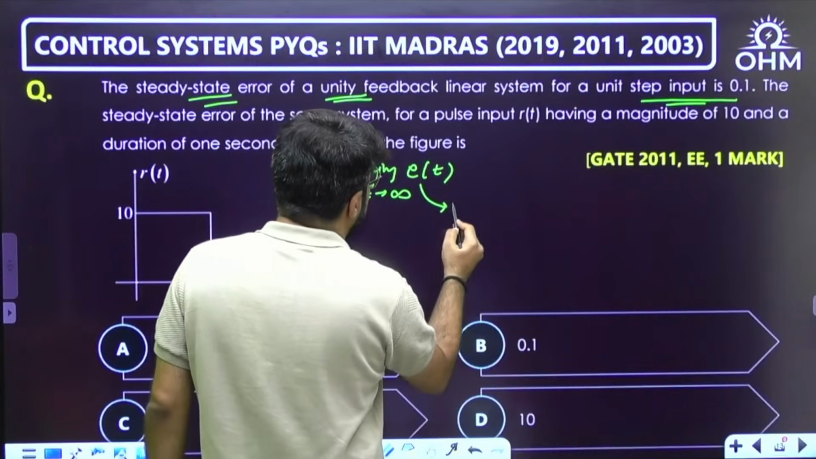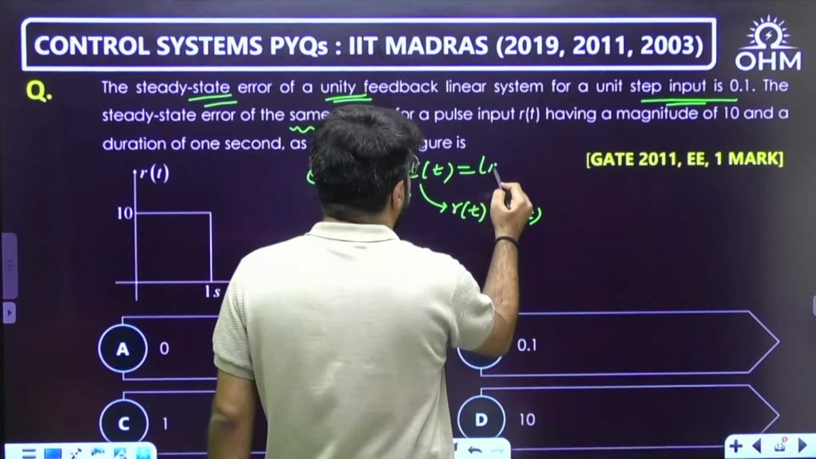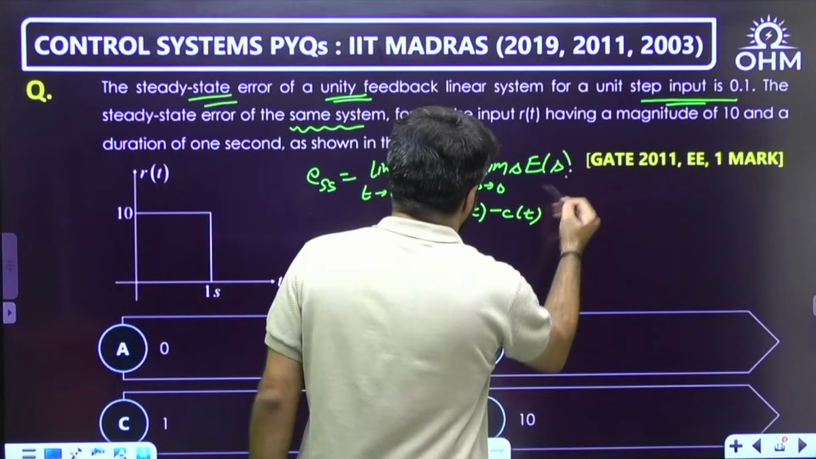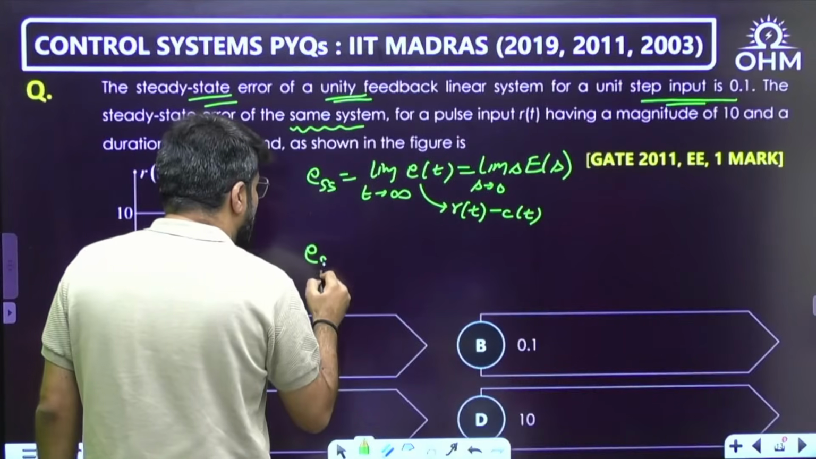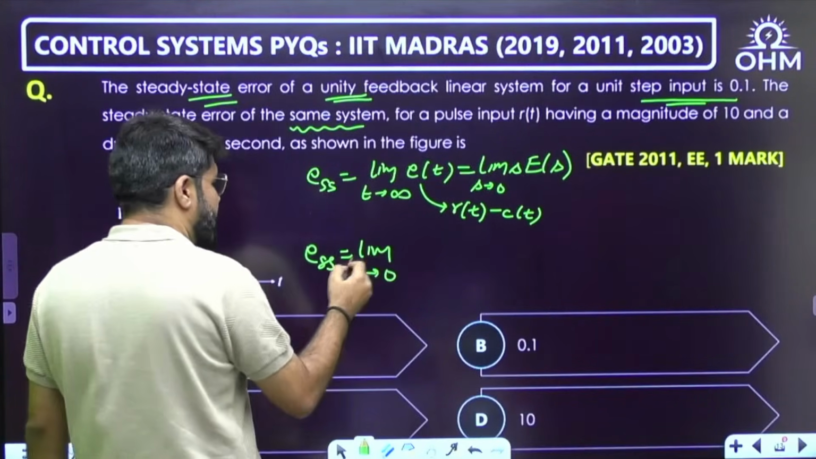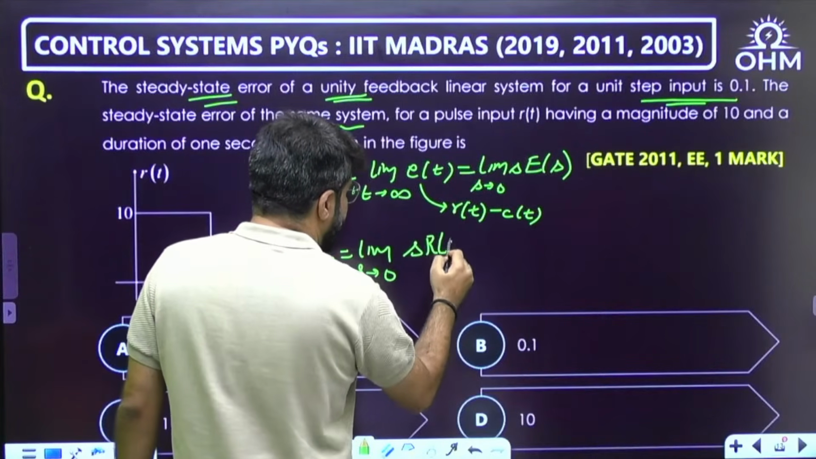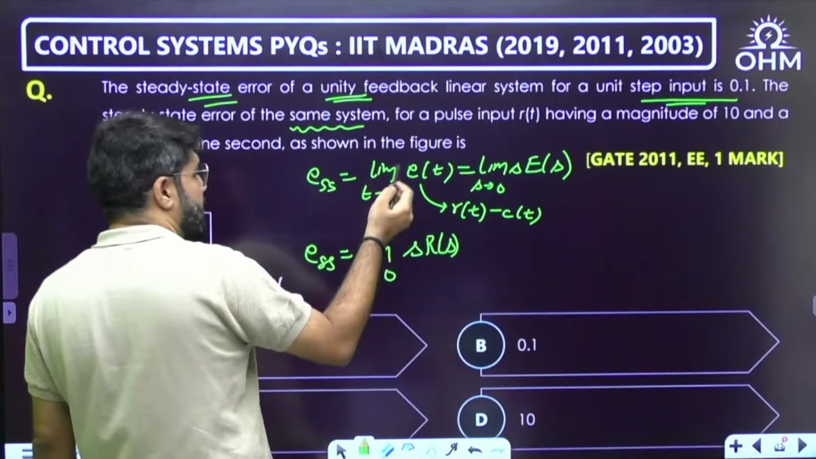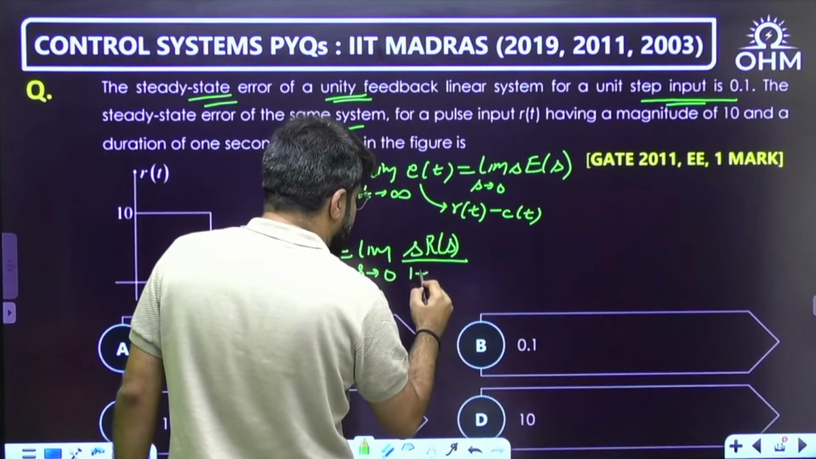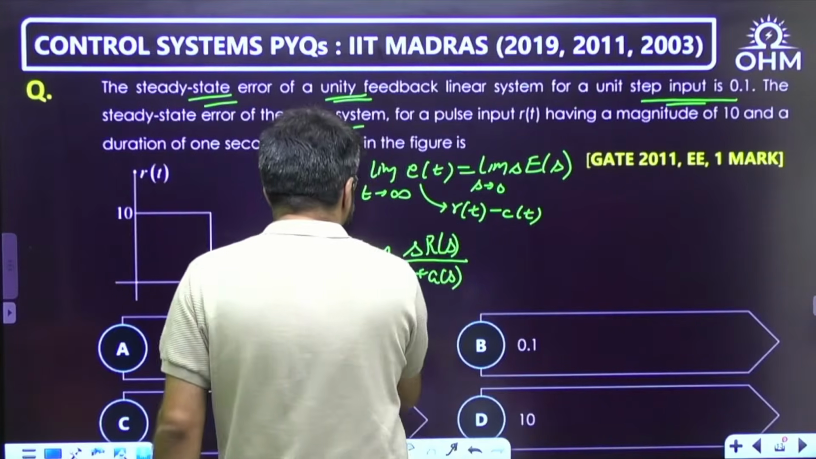What is the standard definition of e(t)? Error signal, r(t) minus c(t). And as per final value theorem, we write it as limit s tending to 0, s into E(s). Now, on solving, we get, these are the two common cases of steady state error. We get limit s tending to 0, s into R(s). When we solve a unity feedback block diagram, we'll get E(s) upon R(s) divided by 1 plus G(s). Okay, this is one case.